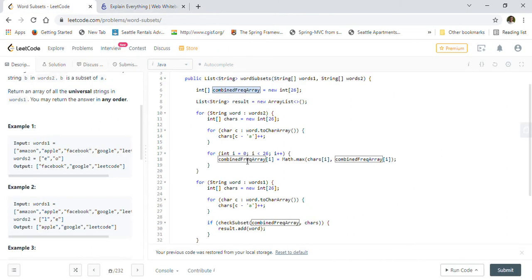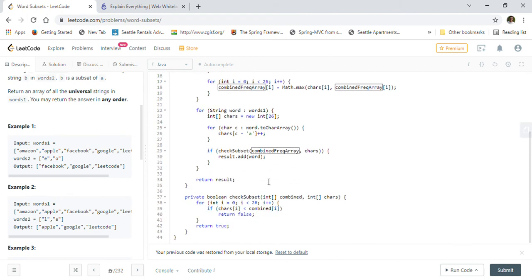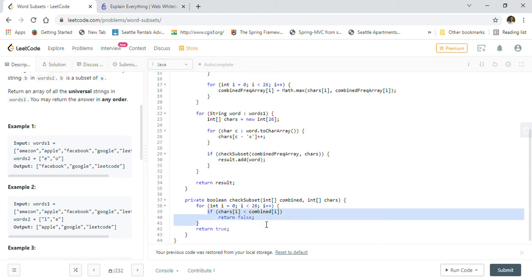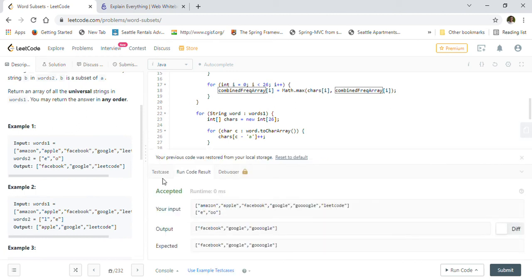So that's what we will do in the combined frequency array, and after that we will take each and every word in the first array and check if that is an acceptable subset. We will check that the occurrence of each character in the word is at least matching our combined frequency array that we have created. If that is matching, then every character is matching that frequency array, and we will consider it in our answer. So let's go ahead and run a few test cases.